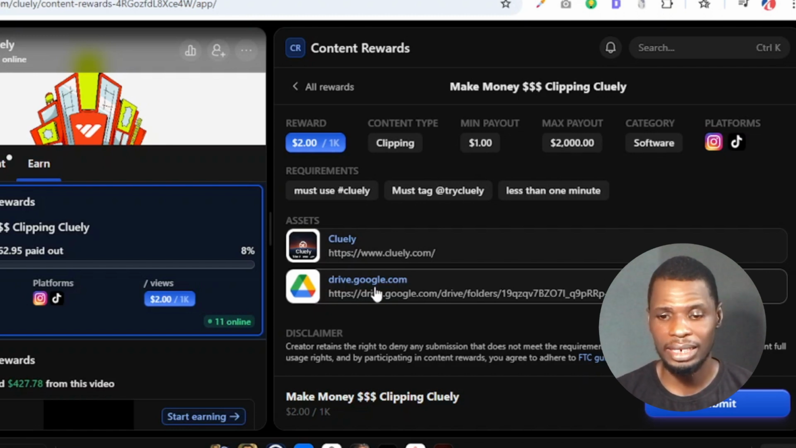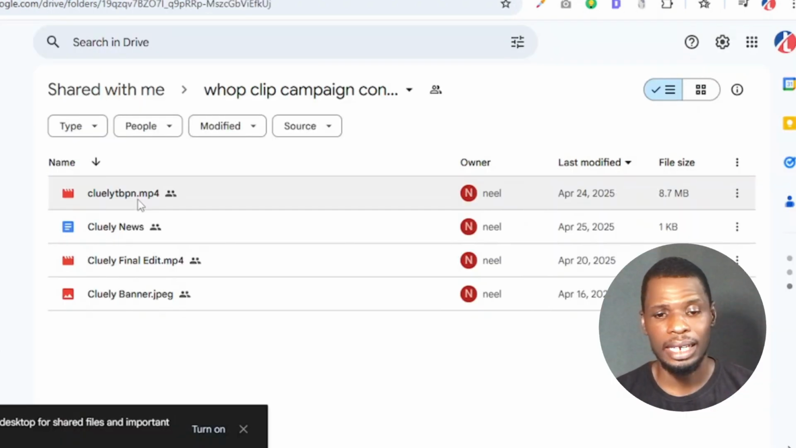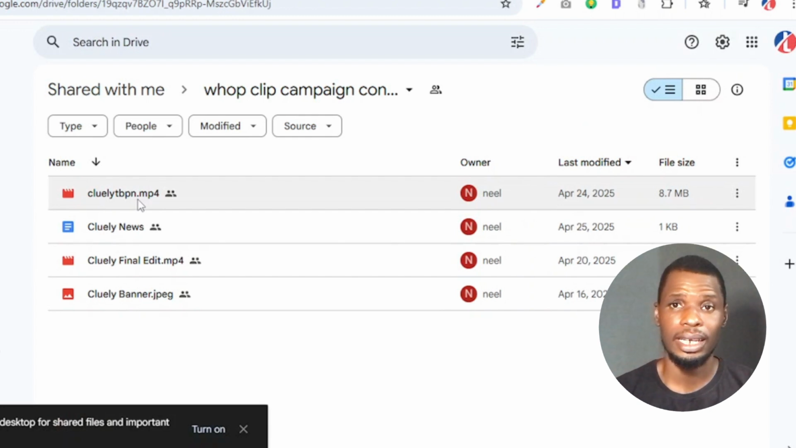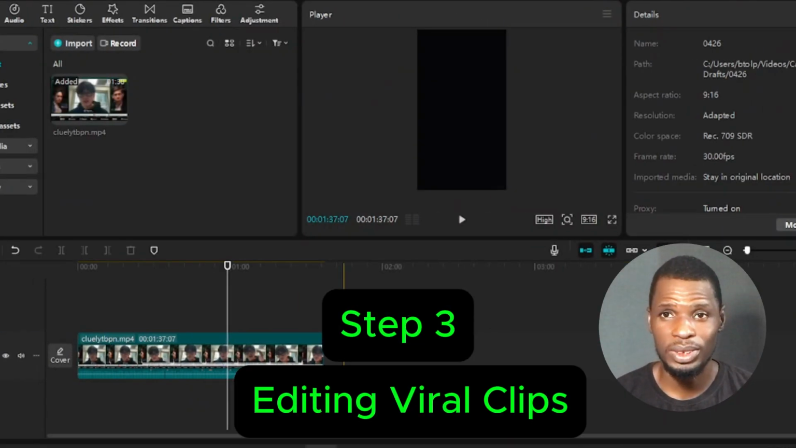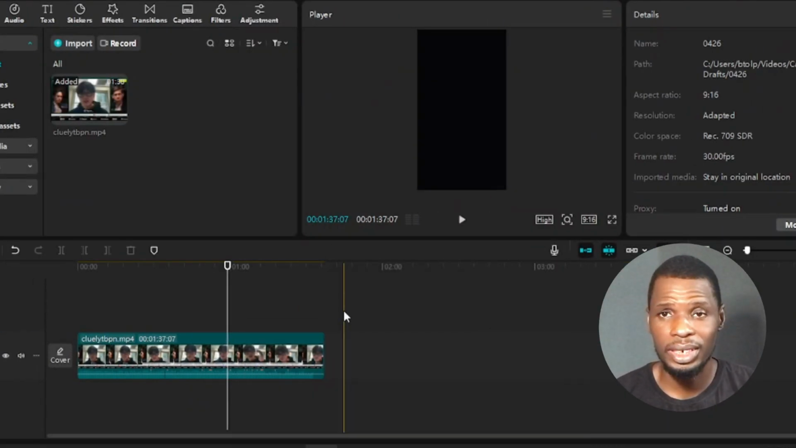So we are going to go ahead and open this Google Drive and then get the content that we need to clip. Now I'm just going to download any one of these content. I'm going to go over to my video editing tool and then start editing. So to edit my video, I am going to be using CapCut. Now you can use any video editing tool that you like. You can use Filmora, Clipchamp, Premiere Pro, or InShot if you're on mobile. It is actually free and it allows you to export your videos without any watermark. So you can use any video editing tool that you are comfortable with.